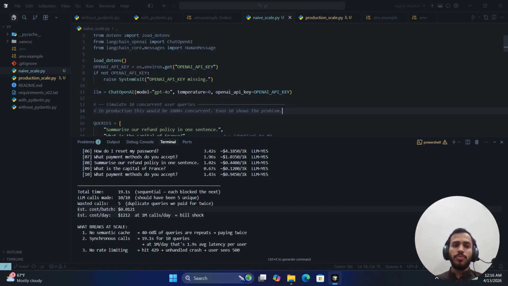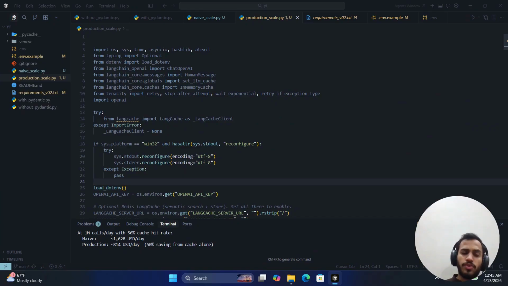And problem number 5 is cost guardrails. Imagine there is a person submitting a 50,000 token document in a loop. There is no upper cap or limit on your API key, so you don't know whether the user is exploiting it or not, and you get to know at billing time.